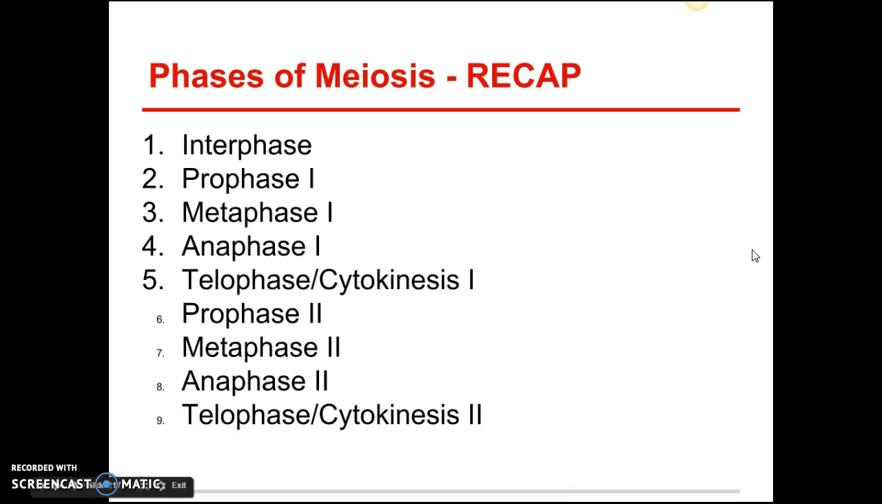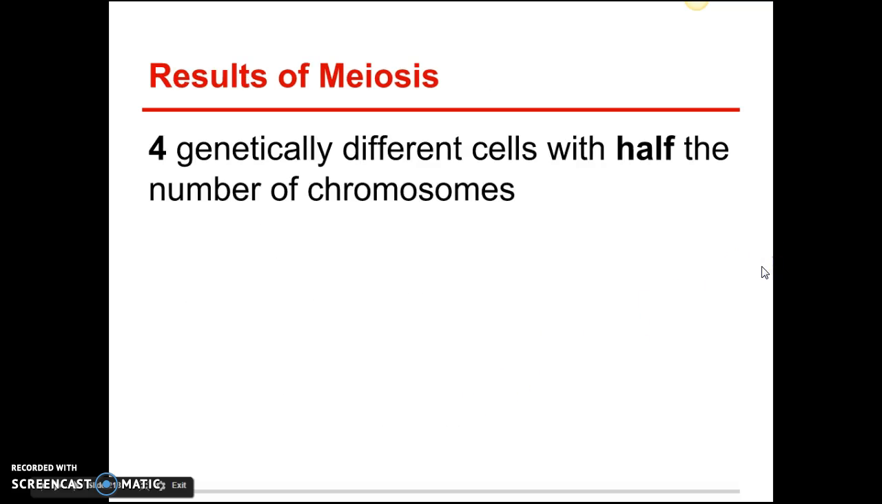All right, just a quick recap. You don't need to rewrite every one of these, but here is a comparison between meiosis and mitosis again. In meiosis, you only do interphase 1 time. If you did not write that, go back to interphase and write that. You only do it once. Then you divide 1 cell into 2, then you divide 2 cells into 4. You get 4 genetically different cells with half the number of chromosomes.